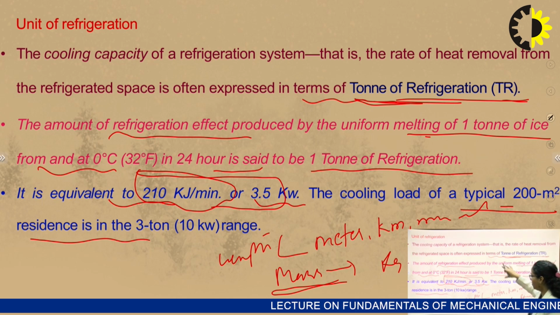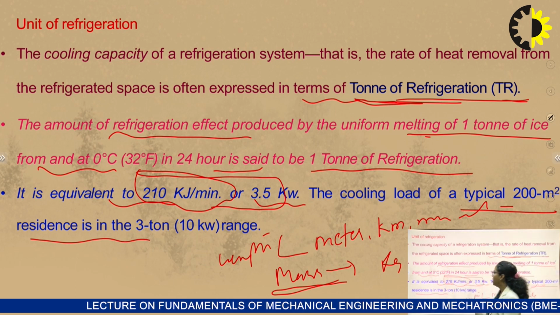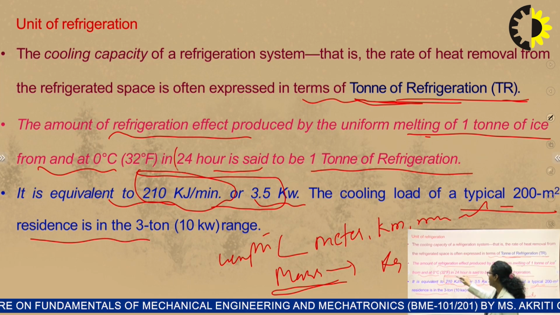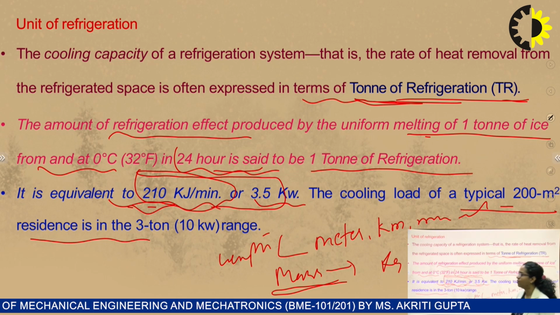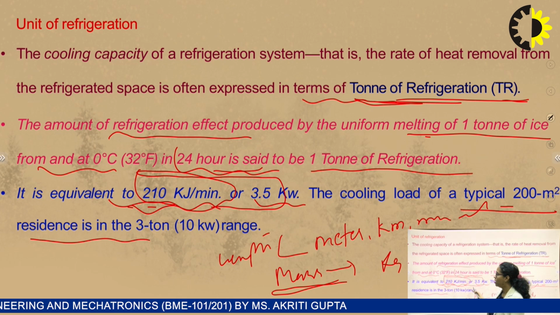So if we take 1 ton of ice at 0 degree Celsius and keep it in a place that is to be cooled for 24 hours, then we will get this amount of heat extraction from that system. That is, this refrigeration effect will be provided to the system.